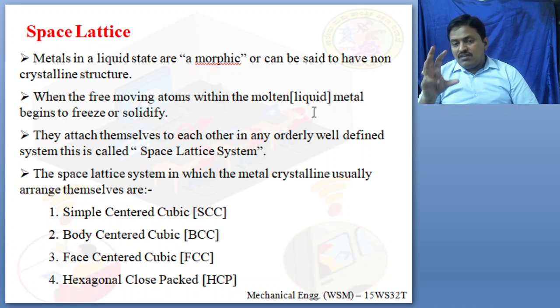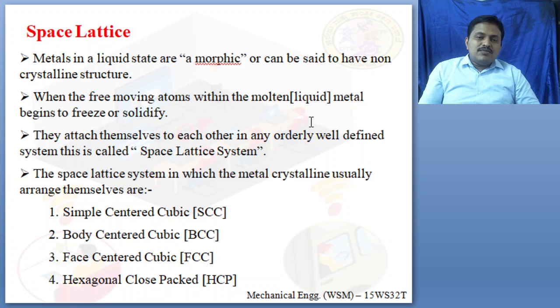So these are the different types of space lattice system. I hope you understood what is meant by space lattice system. So in this class we discussed what are atomic bonds, what are primary bonds, what are secondary bonds. Next, what is space lattice? You understood what the word amorphous is. Amorphous means non-crystalline nature. This exists in liquid, whereas a crystalline structure exists in solids. When you cool it, it comes back to the solid state, that will have crystalline structure.